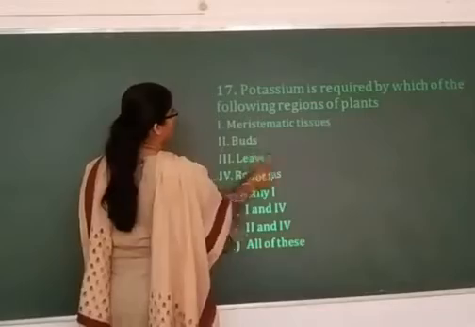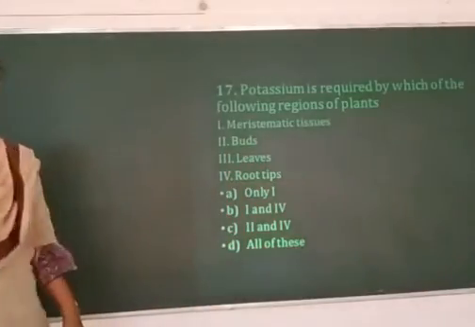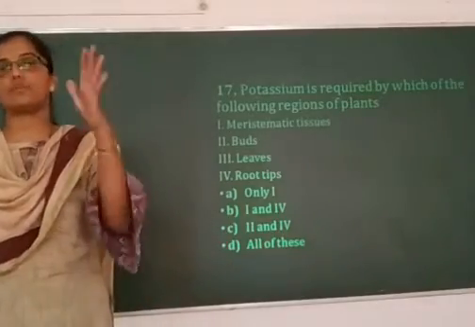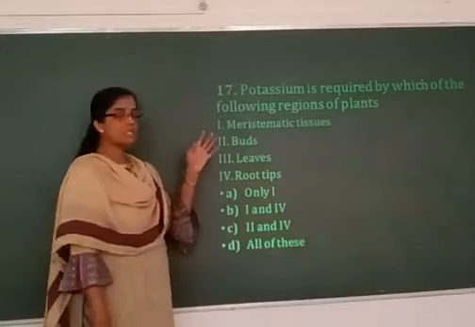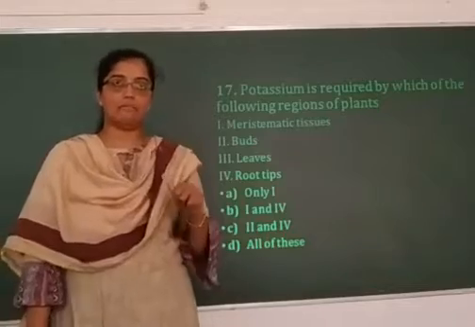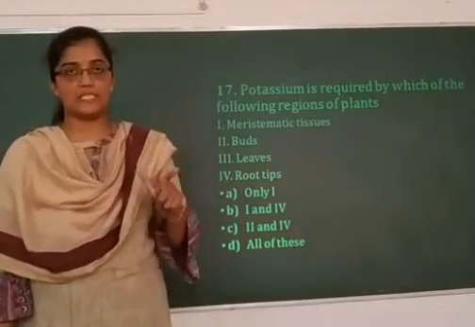Potassium is required by which of the following regions of the plant? Again a textbook statement. That's why I was telling you, you need to read your textbook thoroughly. Potassium is required to maintain the anion-cation balance and is also required for protein synthesis.